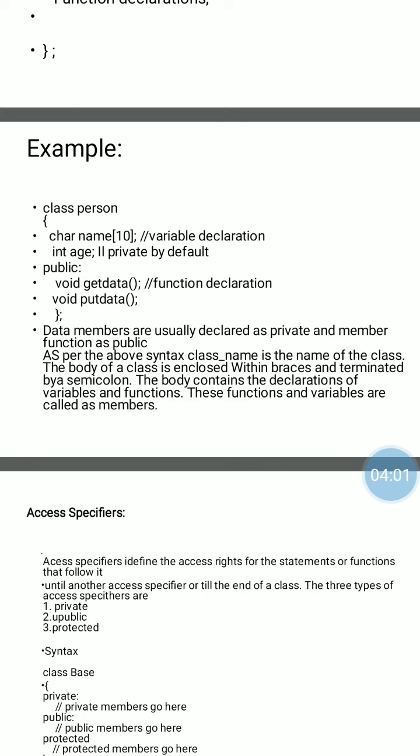Example: class person, where person is a user defined name. Next, the data members or variables are character name and integer age. By default, class members are private.